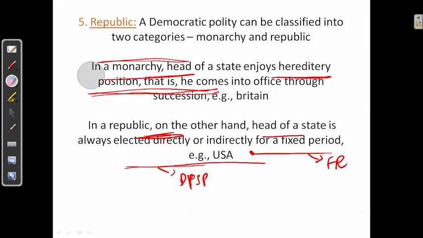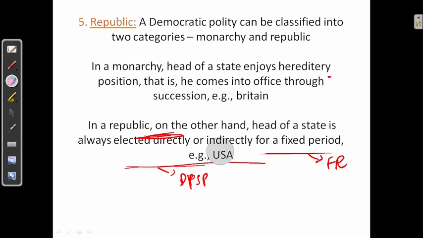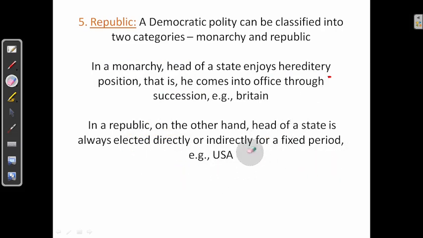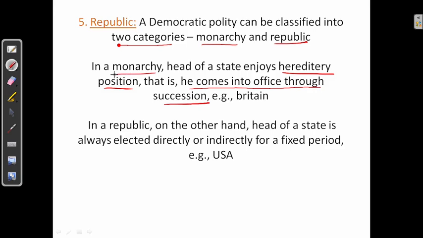Next keyword is republic. The democratic polity can be classified into two categories, monarchy and republic. In monarchy, the head of the state enjoys a hereditary position. That is, he comes into office through succession. Monarchy is king. In case of monarchy, they enjoy hereditary position.